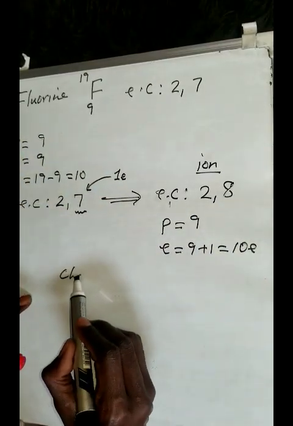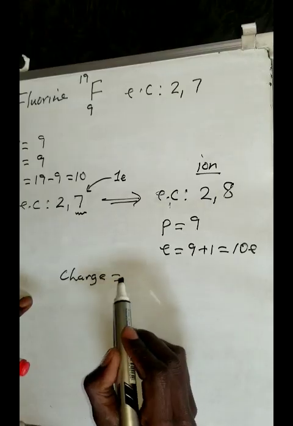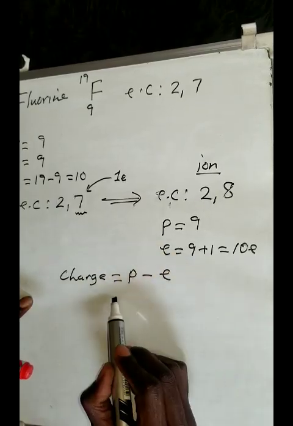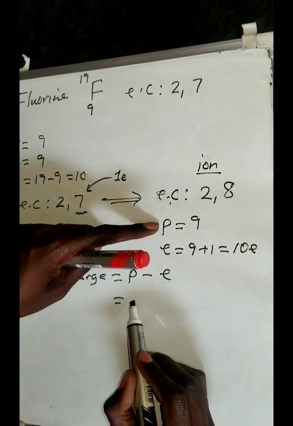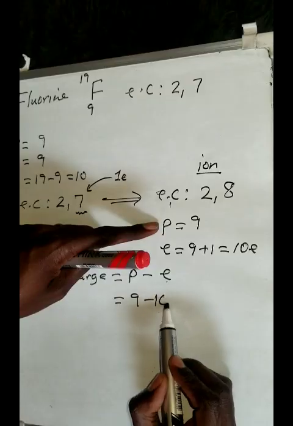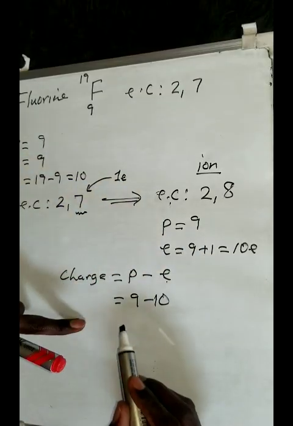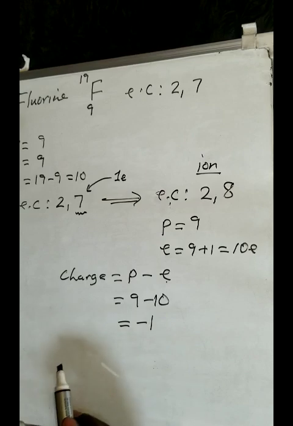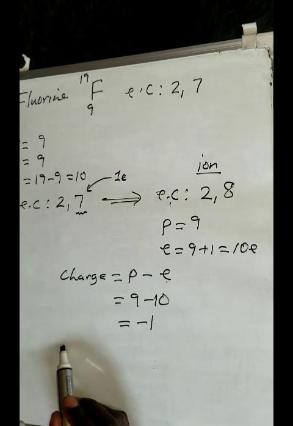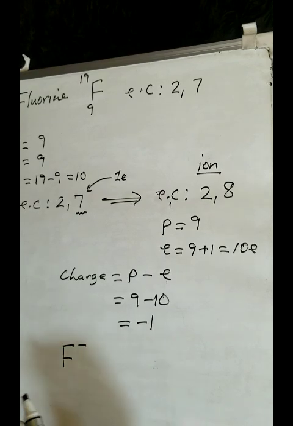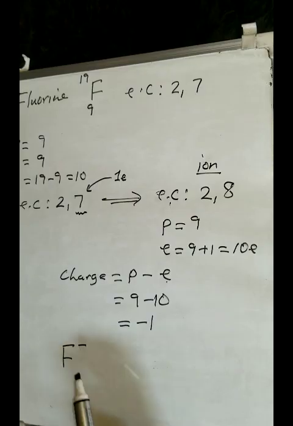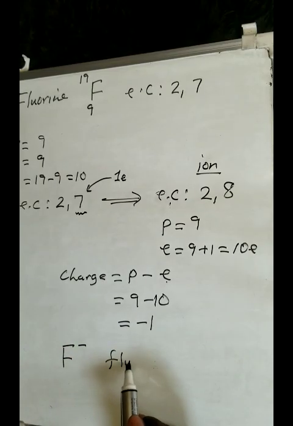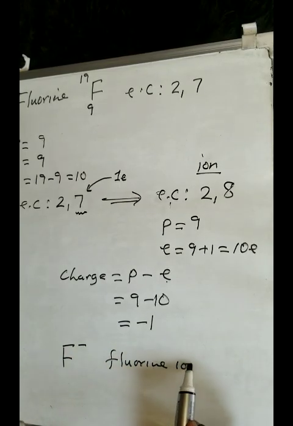So how do I know the overall charge that the ion will have? The number of protons minus the number of electrons. The protons are 9, minus the electrons, which are now 10. So that will give you a negative 1. So for fluorine, you write it like this, F minus. This is what we call a fluorine ion.